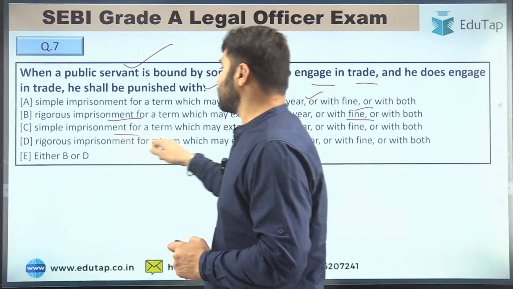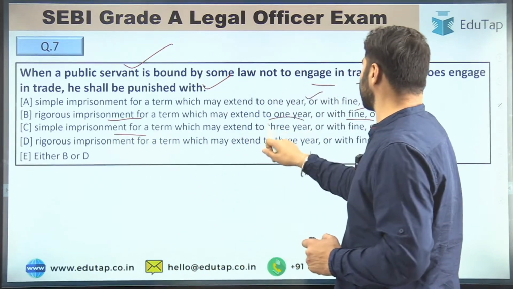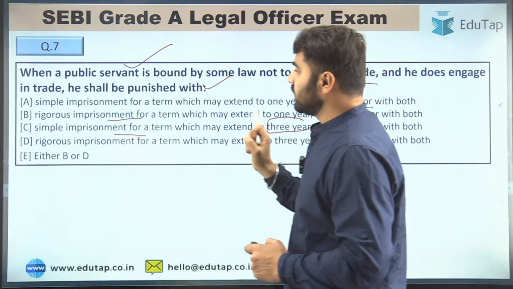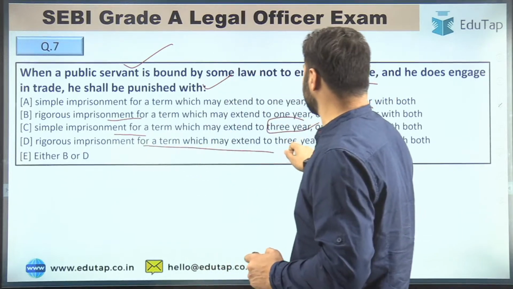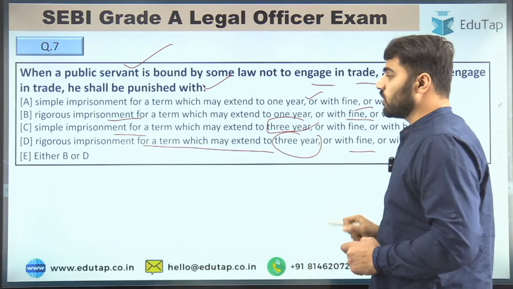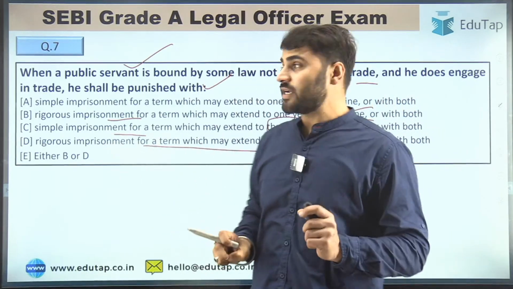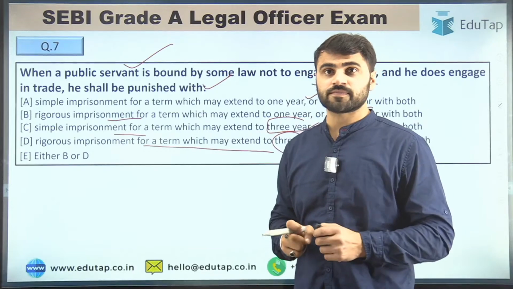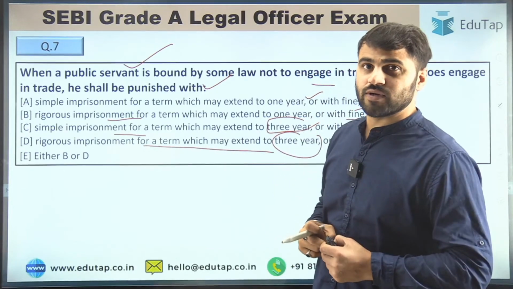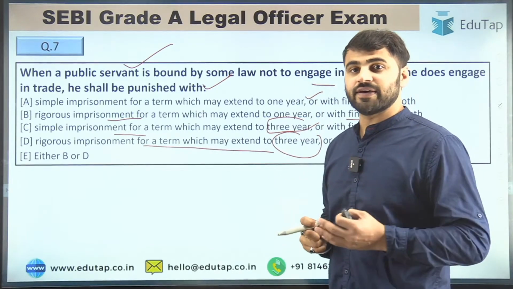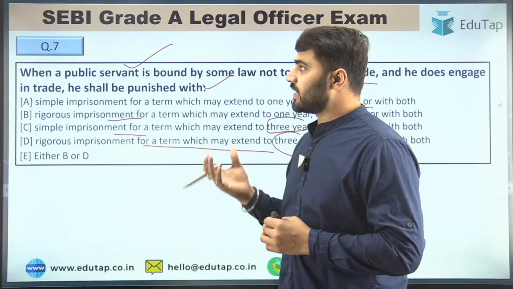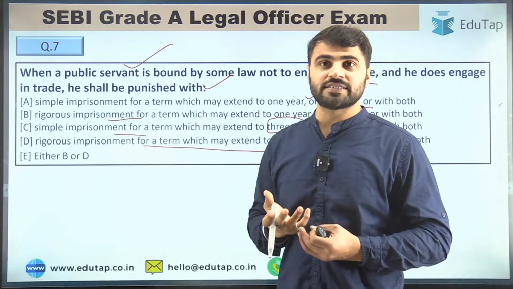Third, simple imprisonment for a term which may extend to 3 years, or with fine, or with both. Fourth, rigorous imprisonment for a term which may extend to 3 years, or with fine, or with both, or either B or D. So guys, tell me the right answer for this question. Very good, usually you are participating really very well. So now tell me the right answer for question number 7.